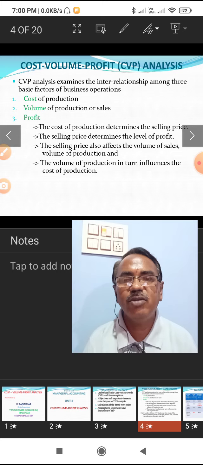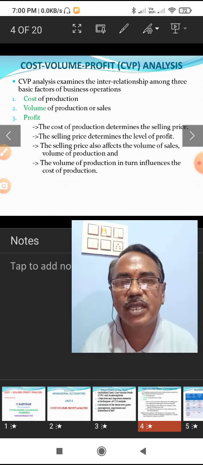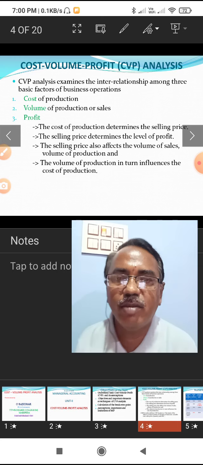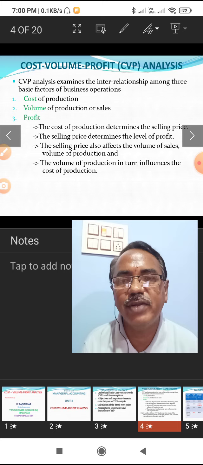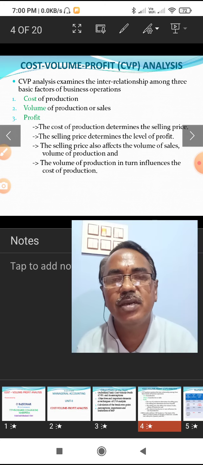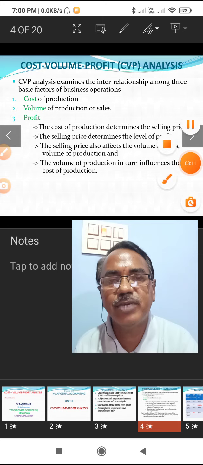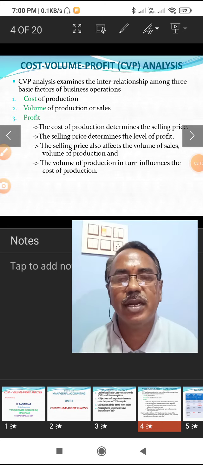Then the volume of production in turn influences the cost of production. The level of production also affects the cost of production. If more quantity is produced, the average cost per unit will initially decrease. The decreased cost of production increases the profitability. There is a relationship between the volume, the cost of production and the profit.